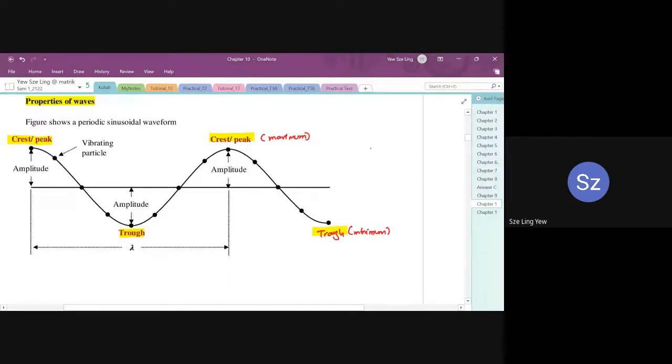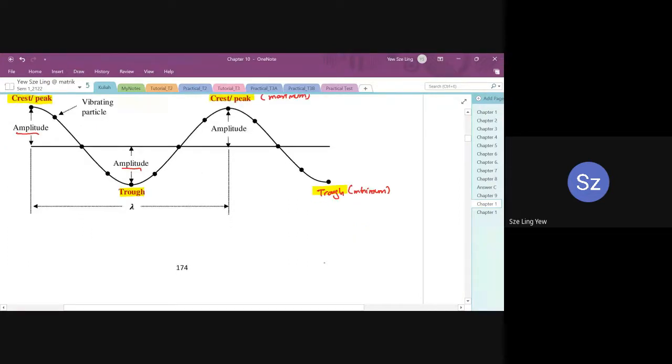So maximum to maximum means from crest to crest or from peak to peak, and then trough to trough is from minimum to minimum. So along these motions, we have vibrating particles, and from the center line to the maximum line, we call it amplitude. Okay, so we have two types of amplitude, either a positive amplitude or a negative amplitude.